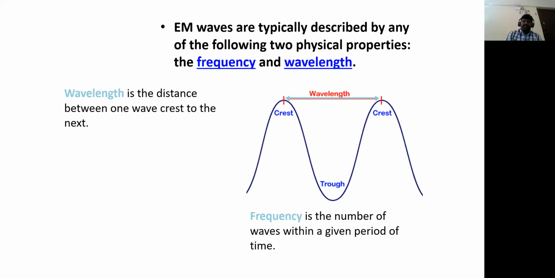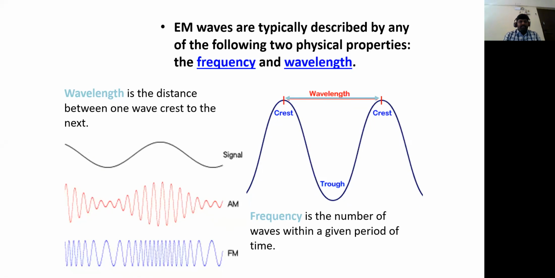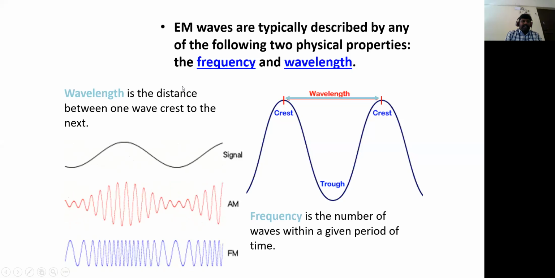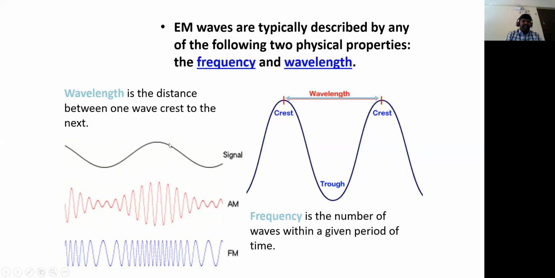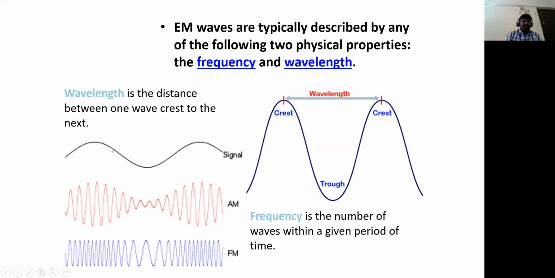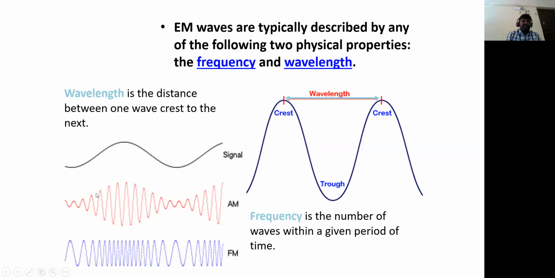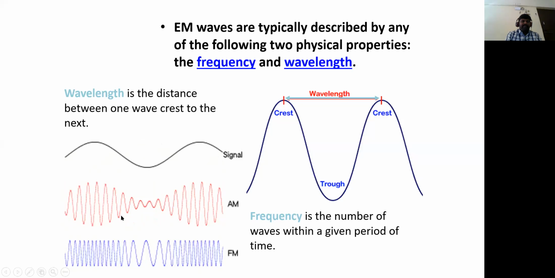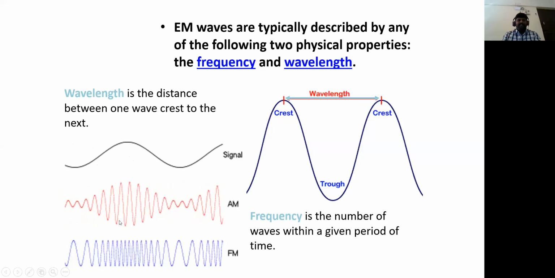When you talk about frequency, it is the number of waves within a given period of time. Here you can see the diagram. In the first one the frequency is very low, so it is traveling slowly. Compared with this, in the frequency modulation below, the number of repetitions, the number of cycles in a particular time unit, is high.